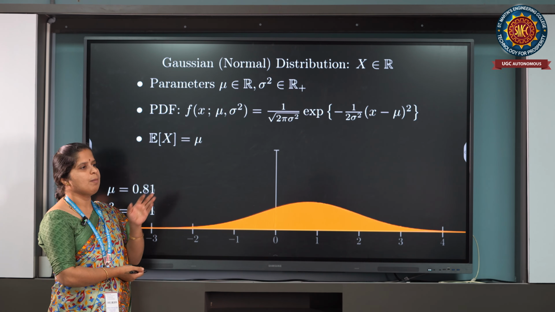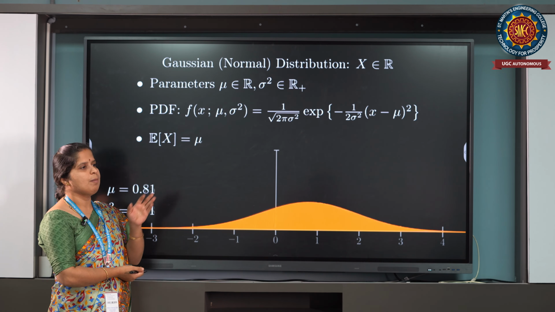Gamma distribution for x in R plus, we have the parameters alpha and beta with the probability density function beta power alpha over gamma alpha, x power alpha minus 1, e power minus beta x. We have the expectation alpha by beta. If alpha and beta values, which are the parameters, change, we can observe how the curve varies as alpha and beta vary. This gamma distribution mainly depends on the gamma function.